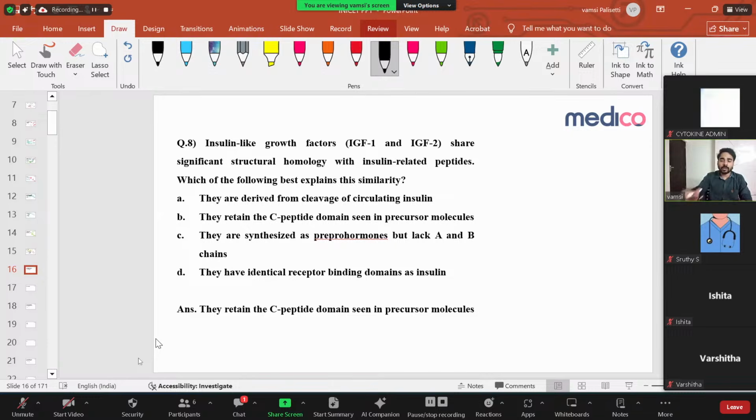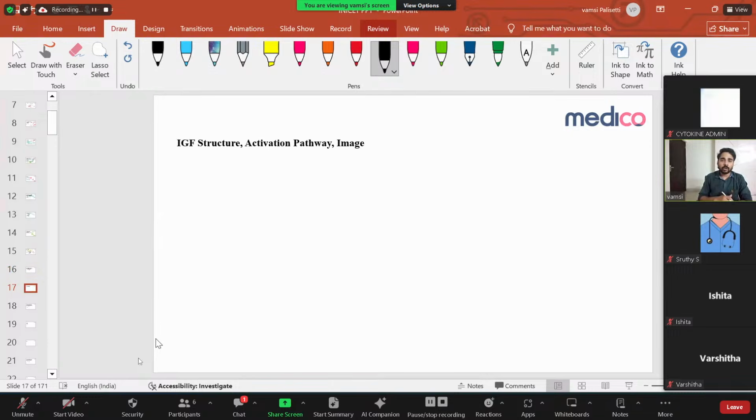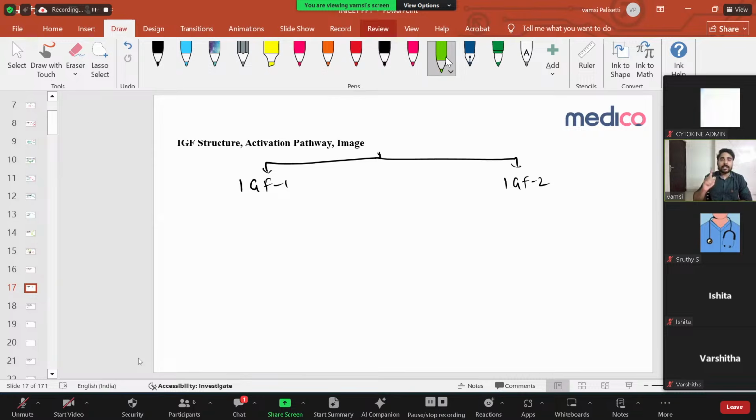Before going to the question, let's discuss insulin-like growth factor. There are two: insulin-like growth factor 1 and insulin-like growth factor 2. The name itself indicates this is insulin-like growth factor, which means its structure is similar to insulin. But they are functionally different.